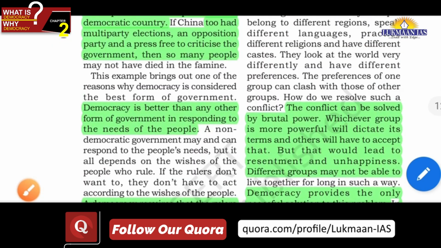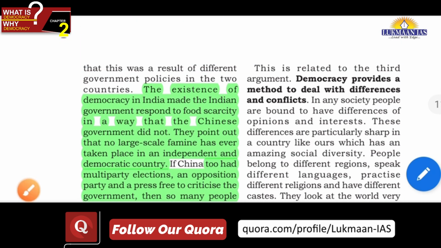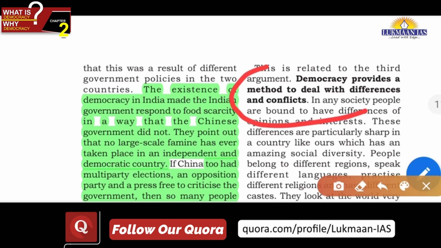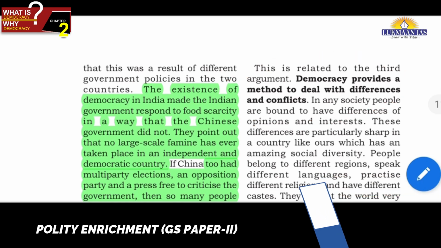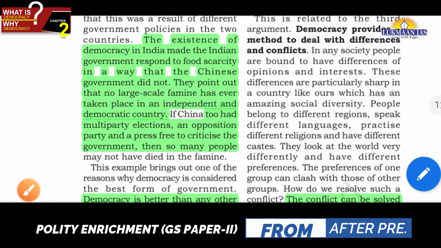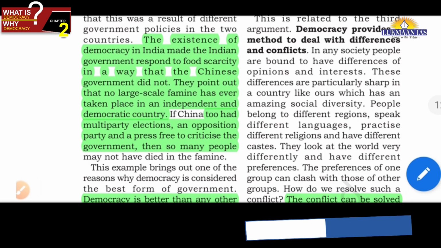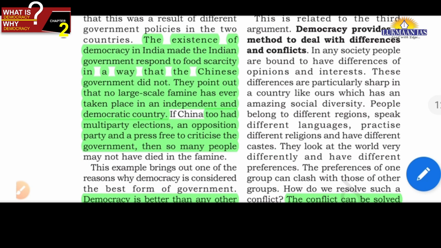Okay, then another good aspect is that democracy provides a method to deal with differences and conflicts, and this is very important, friends, because if we take the example of India, so much diversity is there, every person has his or her own culture, language, everything, and different shades of opinion are there. Now if democracy is there, then there is discussion, consultation, conflict resolution, and consensus based decision making may be there. So it is a win-win situation, everybody is participating, and they are deciding what to do, what not to do, based on their interest, but not fighting with each other.